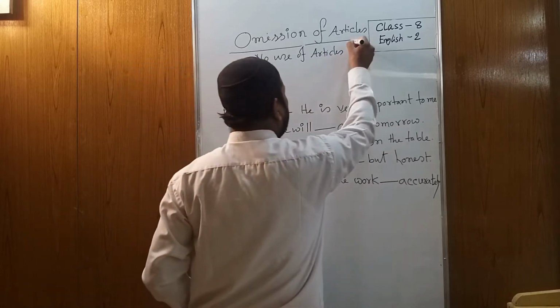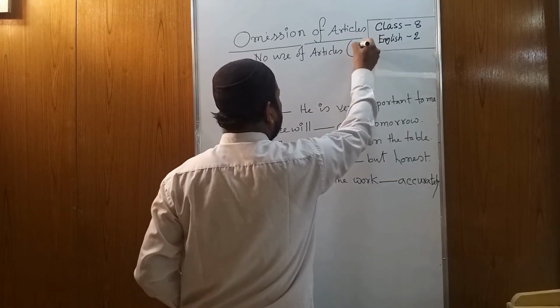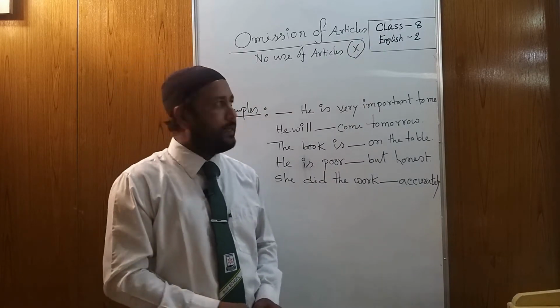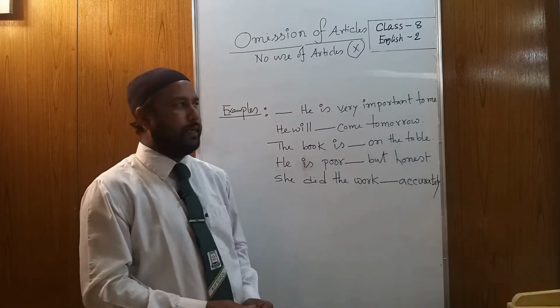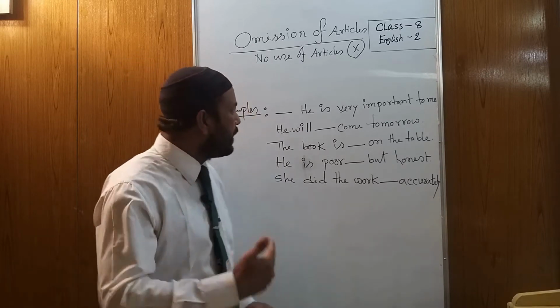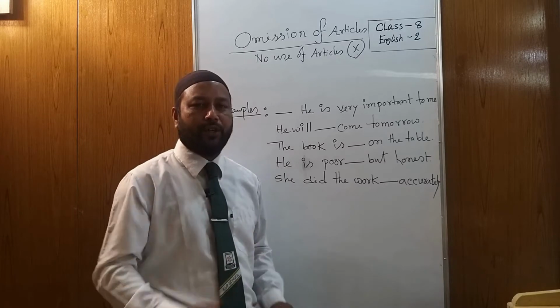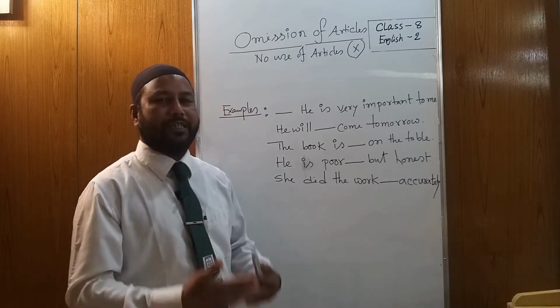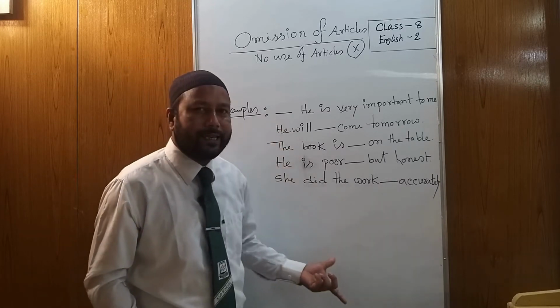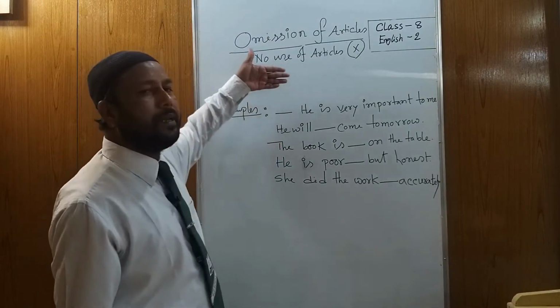That means we can also clear it. We have to use a cross. That means omission of article. Okay, my dear students, today we are going to learn in a very different way, not a similar way, not a natural way. It's a different way. At first we discuss examples, then we develop the rules.